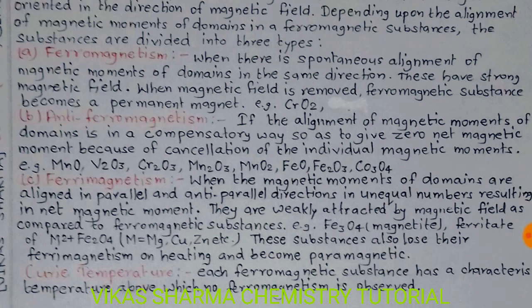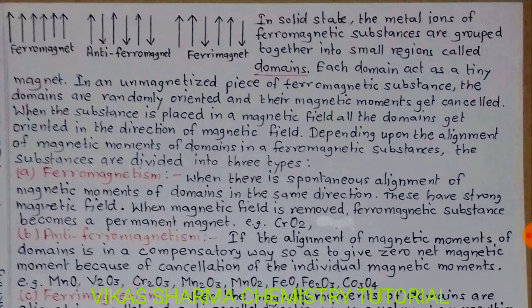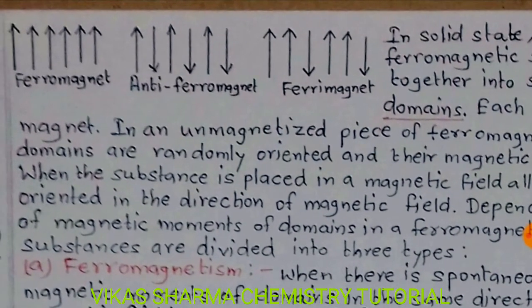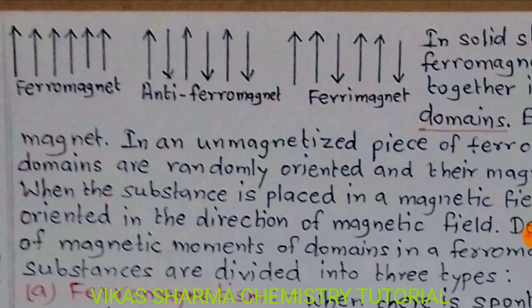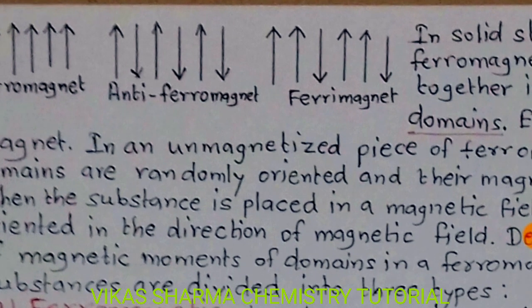So student, this is known as the Curie temperature: each ferromagnetic substance has a characteristic temperature above which no ferromagnetism is observed. Also, you have seen the types of ferromagnetism: in ferromagnetism the domains are aligned in the same direction as the magnetic field; in antiferromagnetism the domains are parallel and opposite in direction; and in ferrimagnetism there is no regular pattern, some are in the attracted direction and some are in the opposite direction.